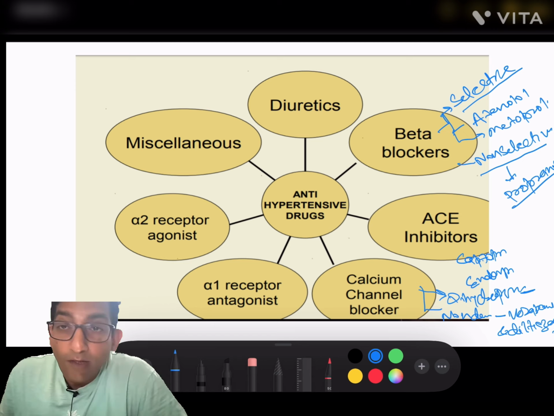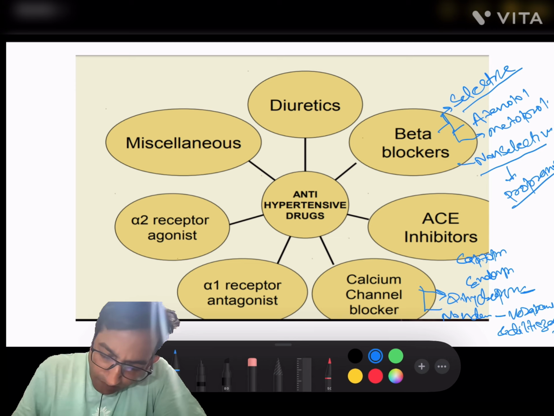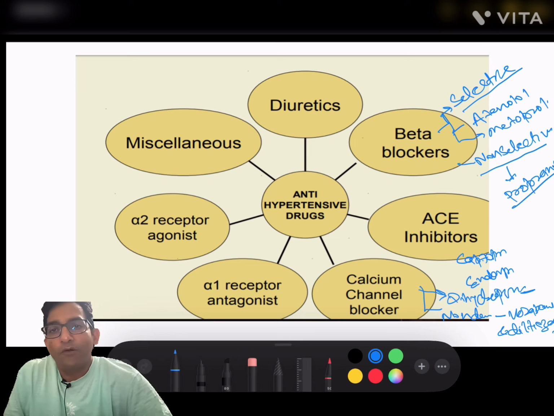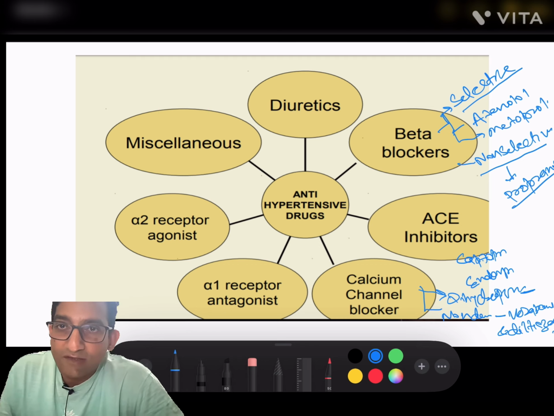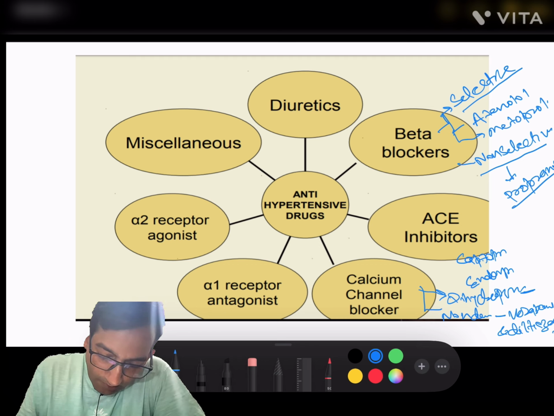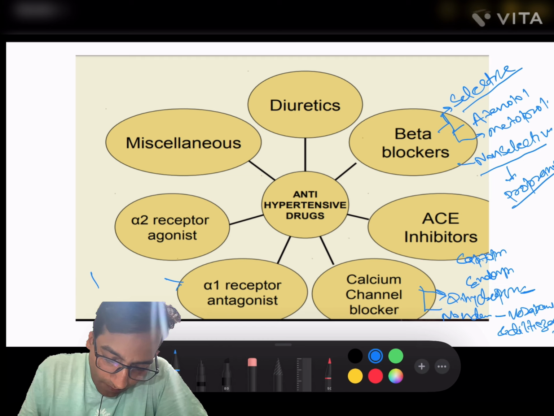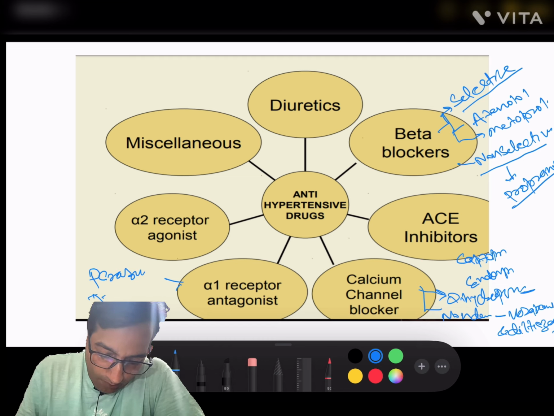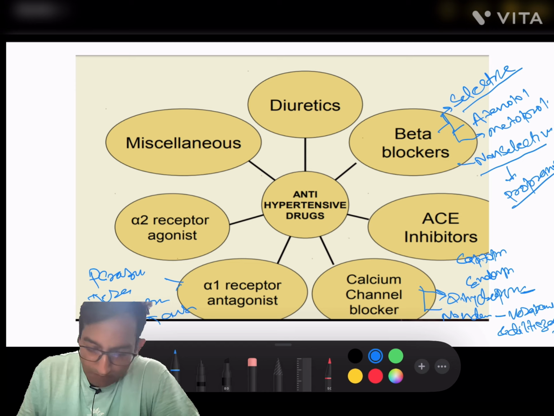Now, move to the next category. Next one is alpha receptor antagonists, alpha 1 selective blockers. Examples are prazosin, terazosin, doxazosin and tamsulosin. Okay.